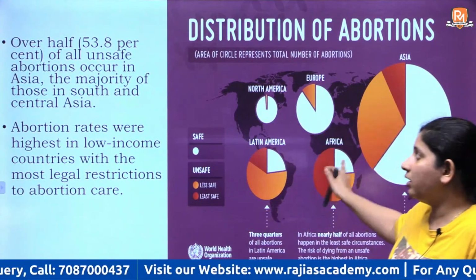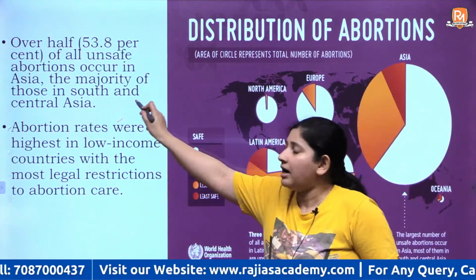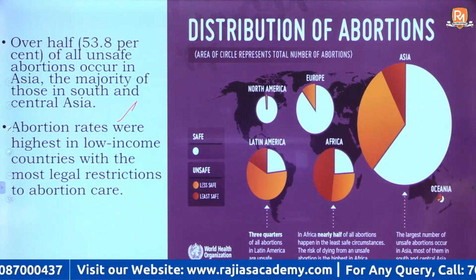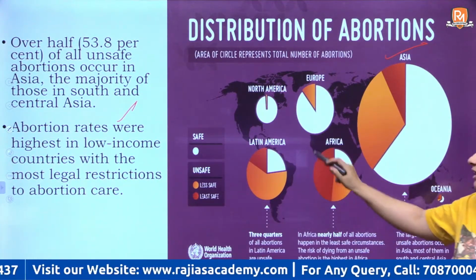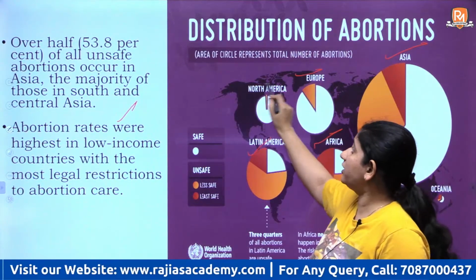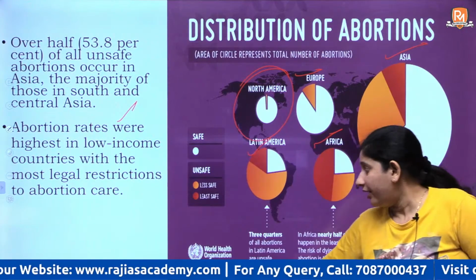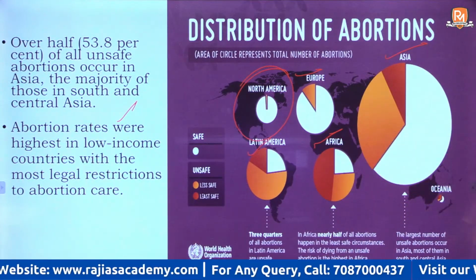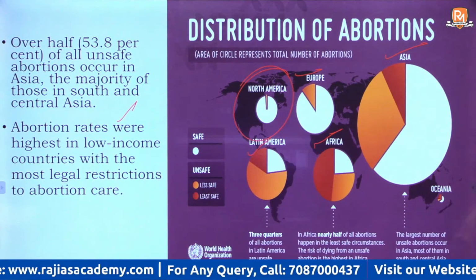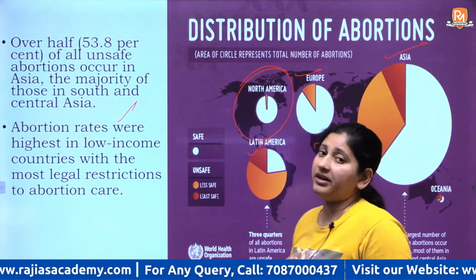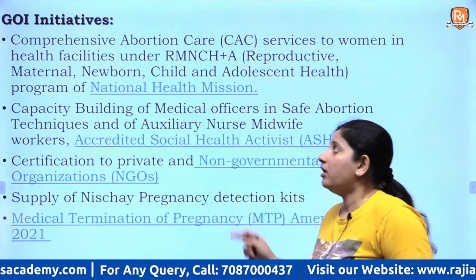Now there are a couple of data. Unsafe abortion, majority of them happens in Asia, that includes India, then Africa, Latin America, Northern, and the smallest portion happens in North America, right? Abortion rates are highest in low income countries, and these low income countries have the highest restrictions on abortions, right?